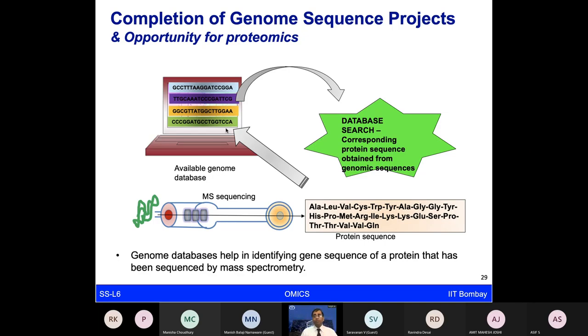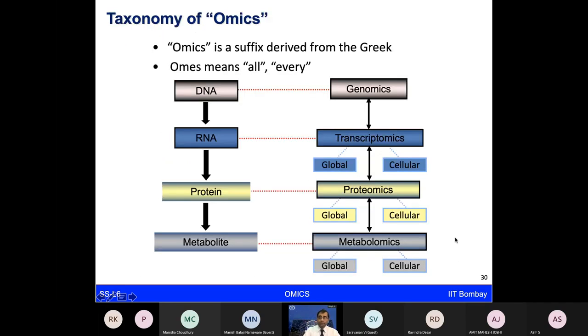So I must say that genomics was a very important project. Human genome sequencing and other sequencing projects gave rise to the reference sequences in the databases, from which one could translate and derive the potential amino acid and protein sequences. That was really important for the field to develop, to do more and more types of analysis, and all the bioinformatic tools developed only based on the genome sequences which are available.